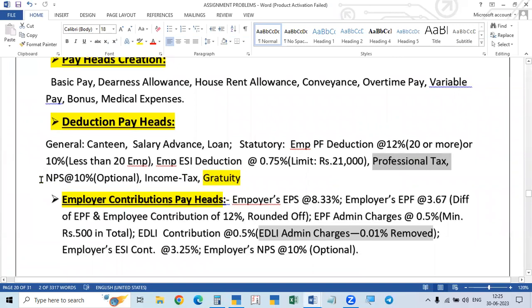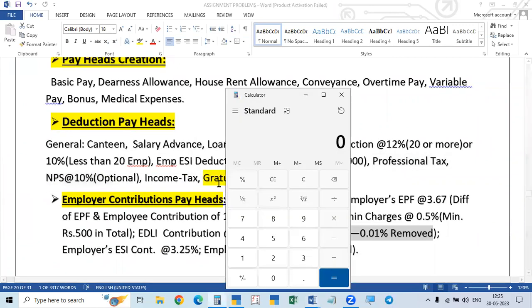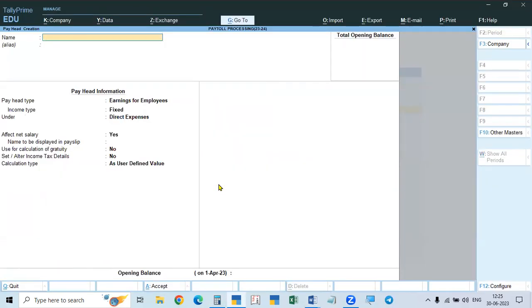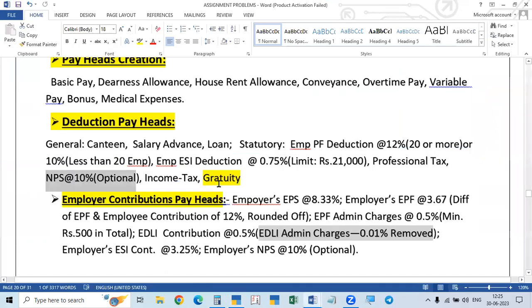And then after that, NPS. There is one pension scheme under the PF Act that we already know. In addition to this, the central government introduced another one, the National Pension Scheme. For that, the contribution is 10%, but it is optional. It can be contributed, and if the employee contributes, the employer will contribute. If the employer says I will not pay, then the employer also will not pay. So it is only optional.